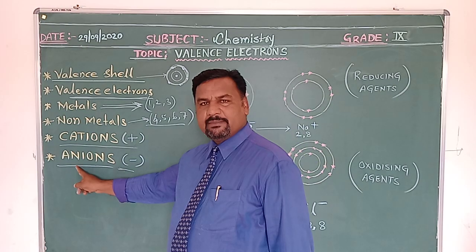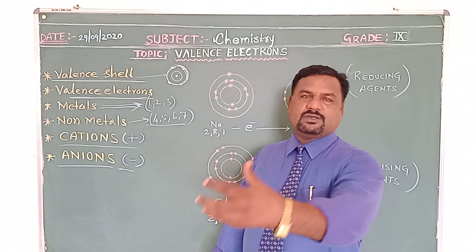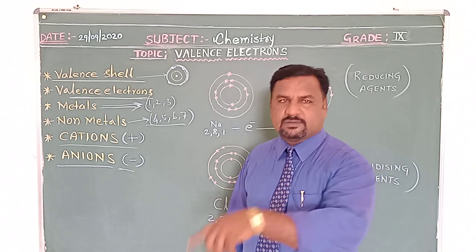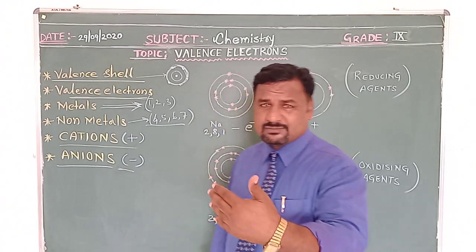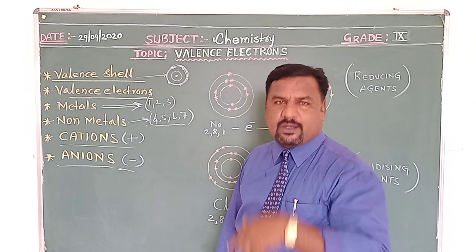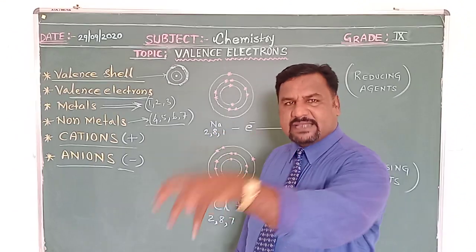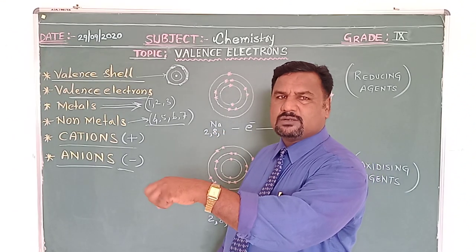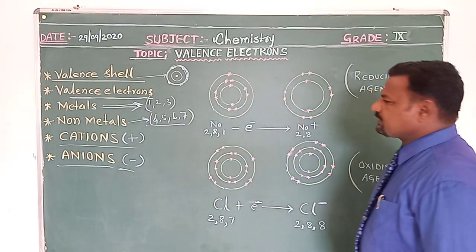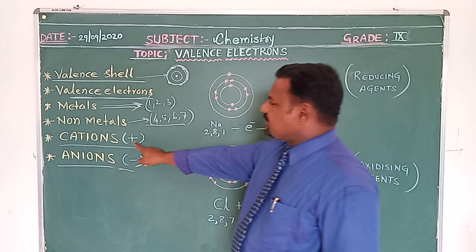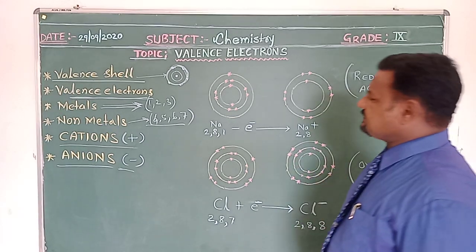And the atoms which gain electrons to form ions, such ions are called anions. The atoms which lose electrons to become ions are cations, and the atoms which gain electrons to become ions are anions. See here the examples for cation, which is positively charged, and anion, which is negatively charged.